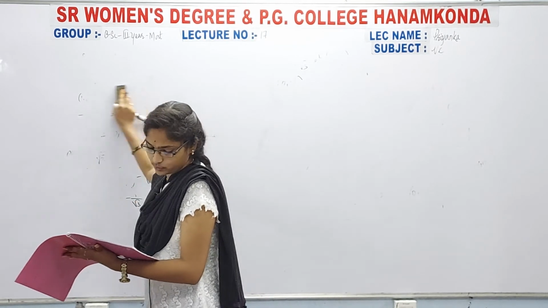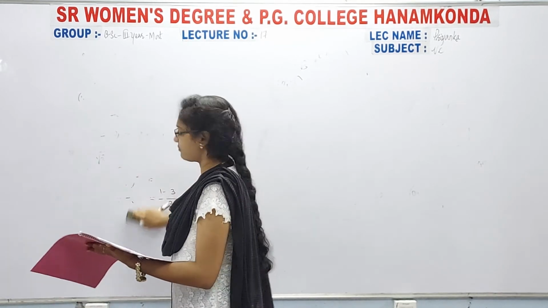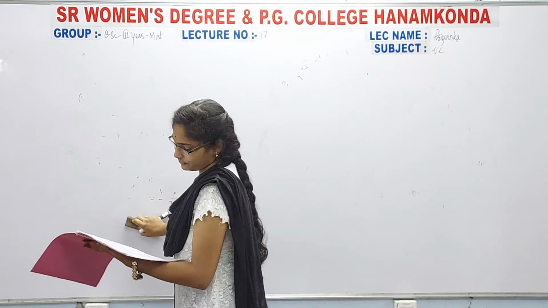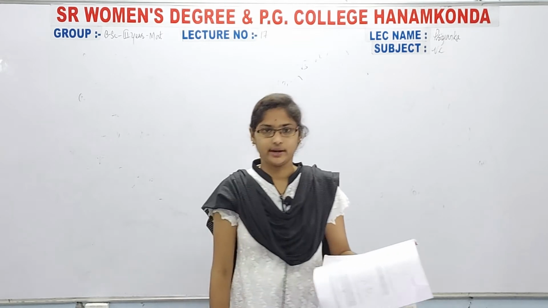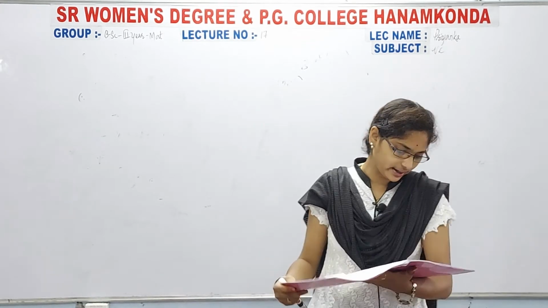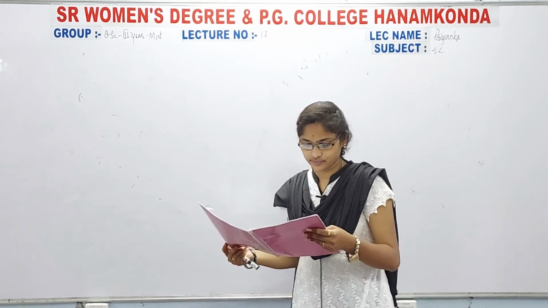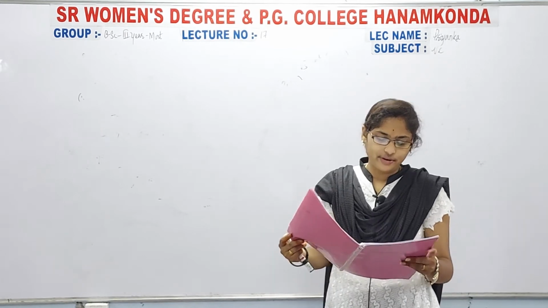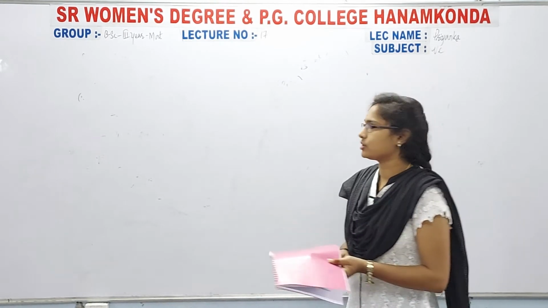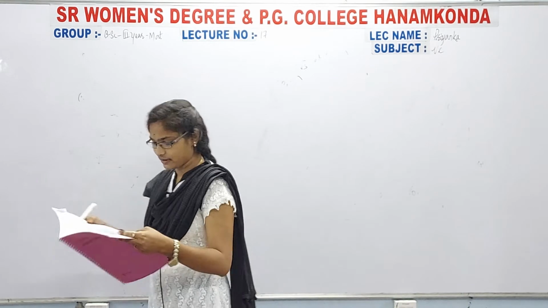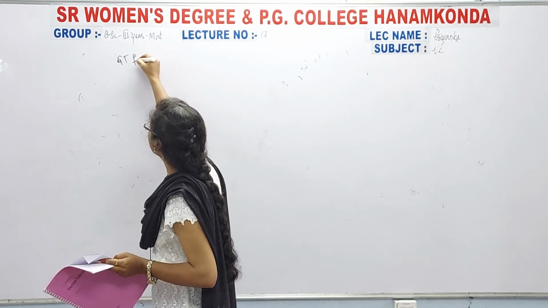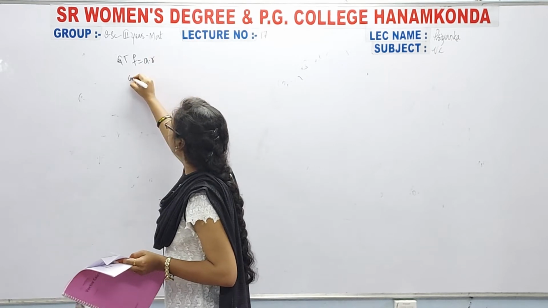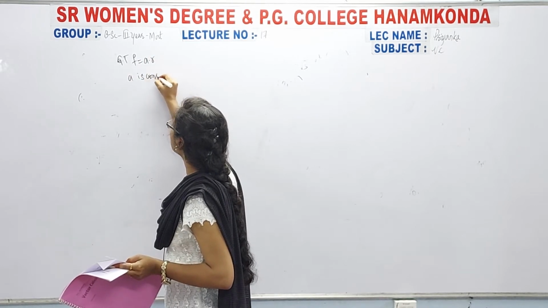So we have to find the gradient of f, right, where a is a constant. So simply see what they mentioned: f is equal to a dot r. So given that f is equal to a dot r, where a is a constant,